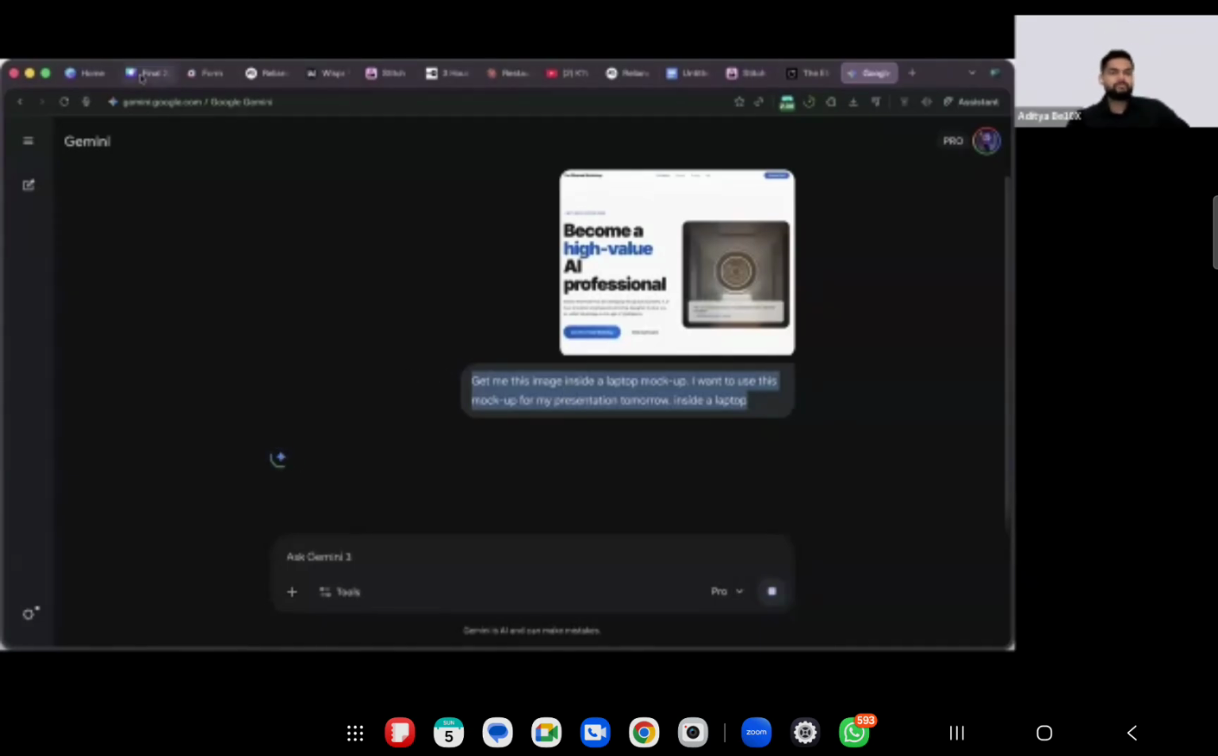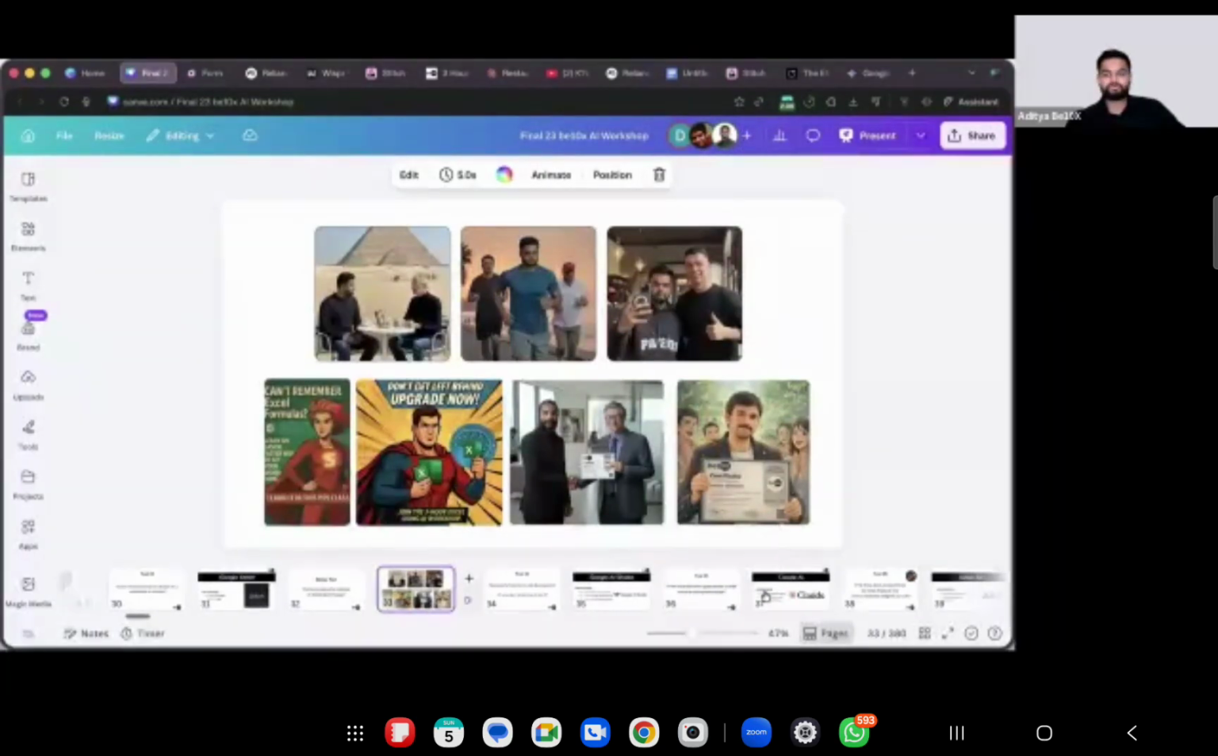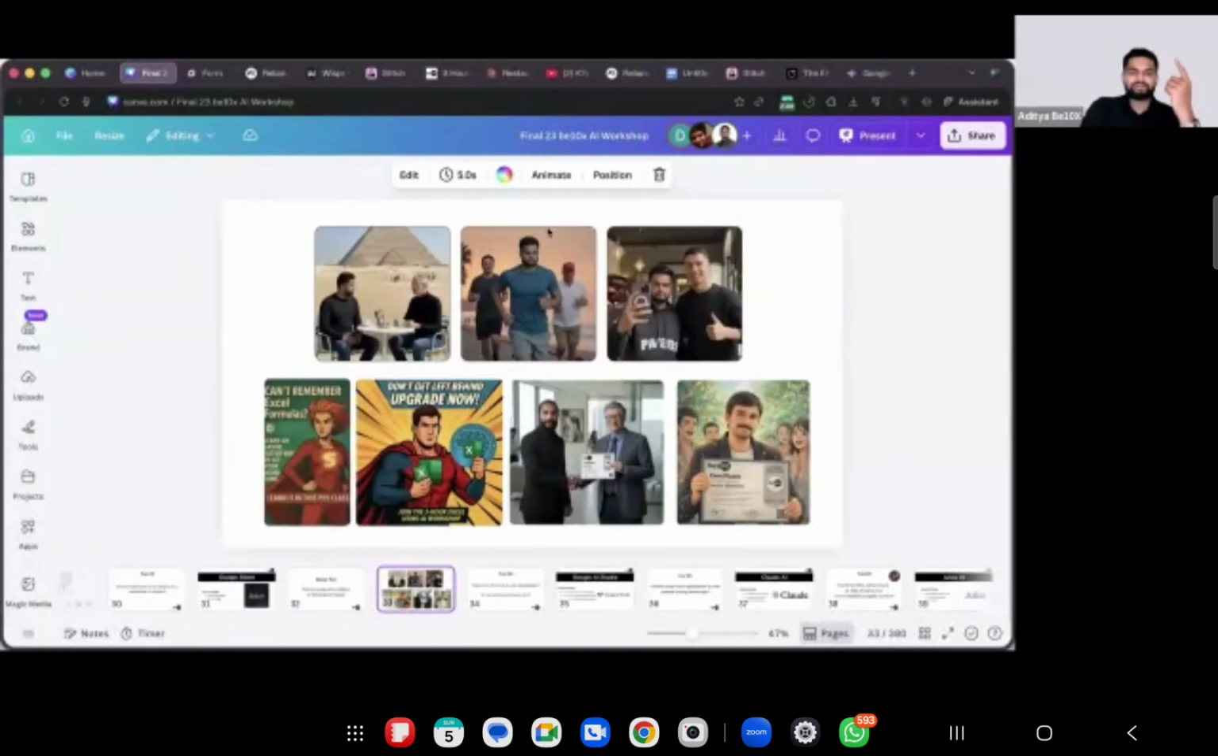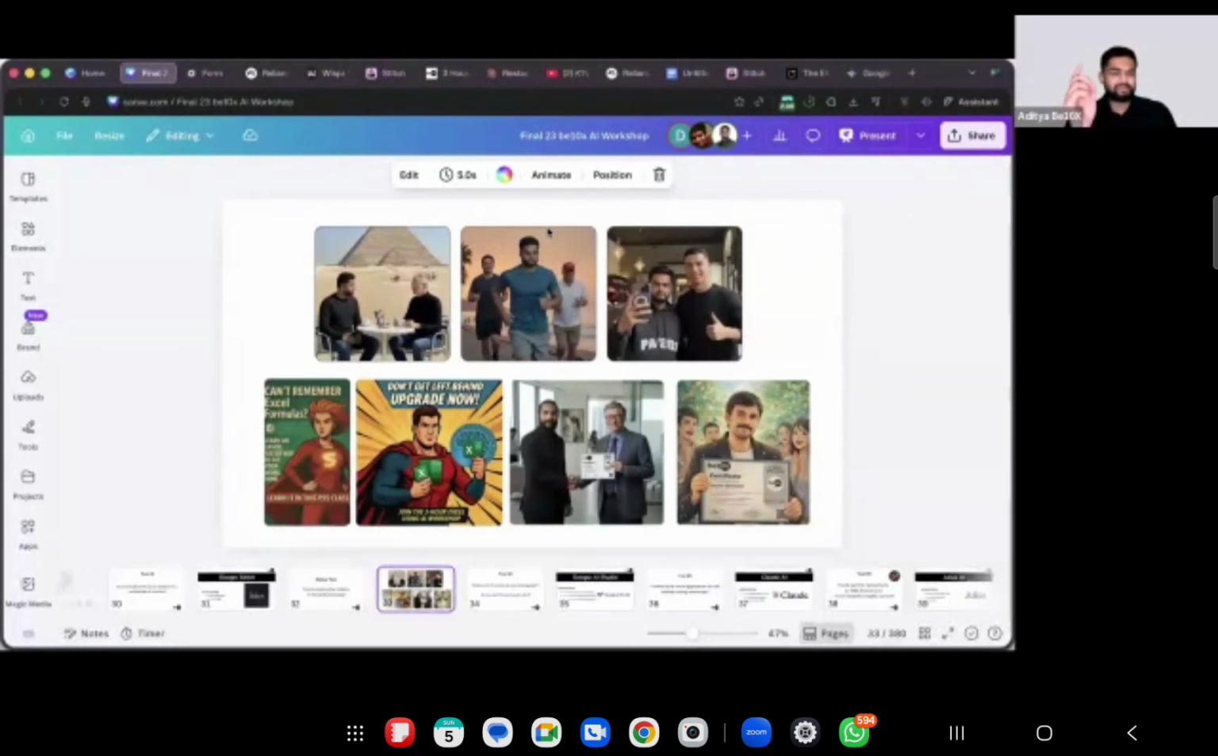It will take some time. In the meanwhile, this was the bonus tool. Let's move on to the next tool. So folks, we learned how you can create mockups, how you can create any image that you want, how we can write front end code, how we can write back end code, how you can become a UI developer as well. So now what is one remaining thing?